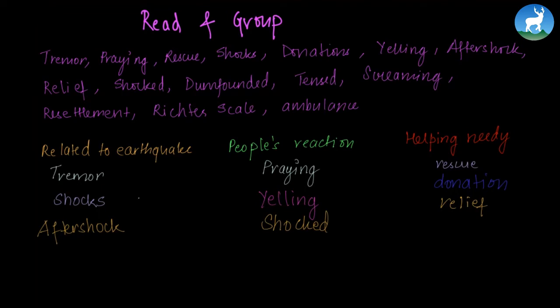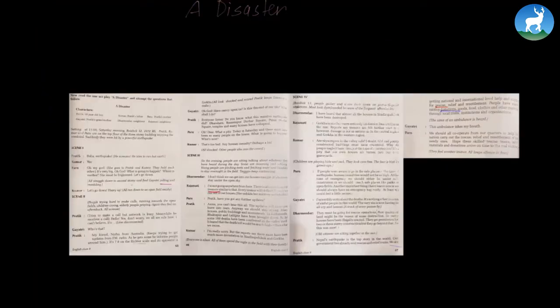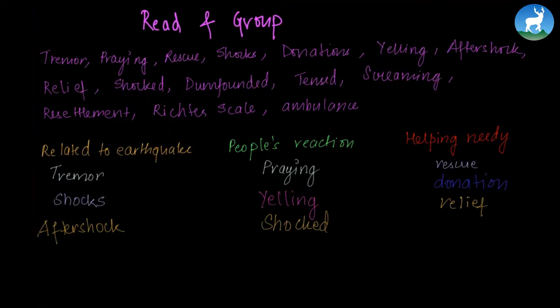Now, the next word is dumbfounded, and this means shocked. Again, it's the synonym for shocked or surprised. Here in the fourth scene, we can see Baisakh 13, people gather and share their views on post-earthquake situations. Most look dumbfounded because of the frequent aftershocks. Here, dumbfounded means shocked and scared. So dumbfounded is people's reaction.